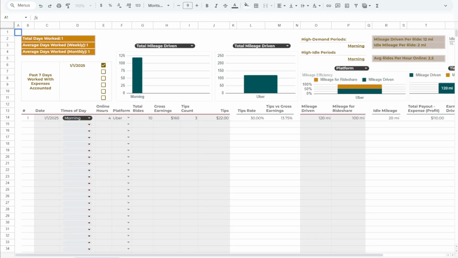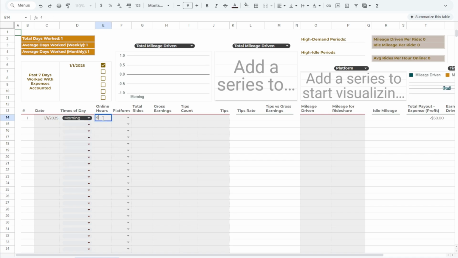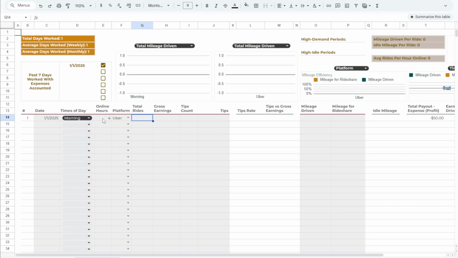This is where your driving sessions are recorded. Each row represents a single session. Begin by logging the date, the time of day you worked, such as morning, afternoon, evening, night, or midnight, the total hours you were online, the platform you worked on, and the number of trips completed. Enter the gross earnings for each session, along with the number of rides that received tips and the total dollar value of those tips. The spreadsheet calculates your rate and percentage of your total earnings that came from tips.